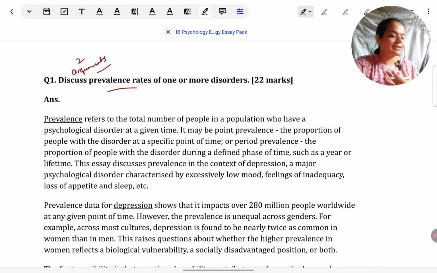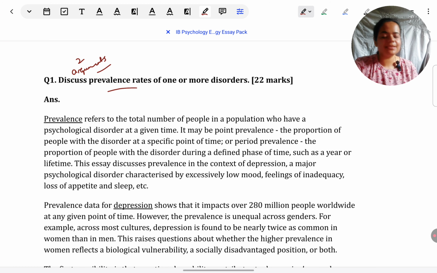Not evaluating studies for their own sake, but giving studies that can further these arguments or make these points more clear, and then evaluating those studies to evaluate back the argument which you have given with the help of these studies. So the discuss command term means finalize on the arguments or the points that you want to give for a topic, and then keep your focus on those arguments throughout the essay.